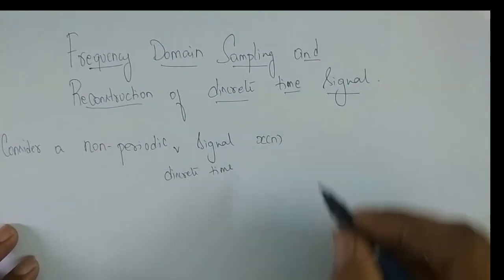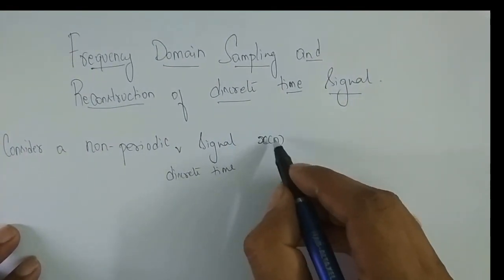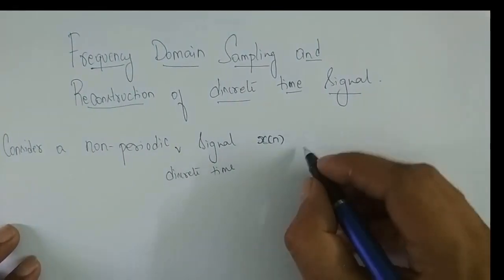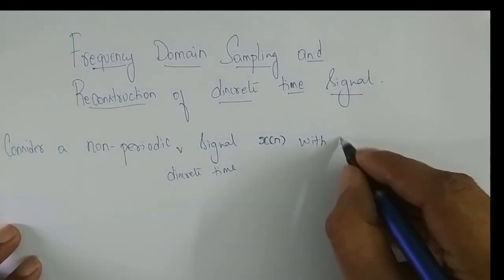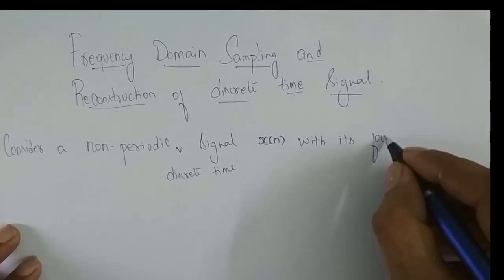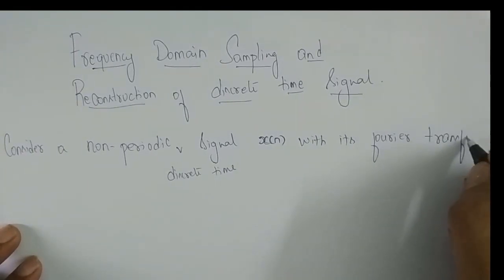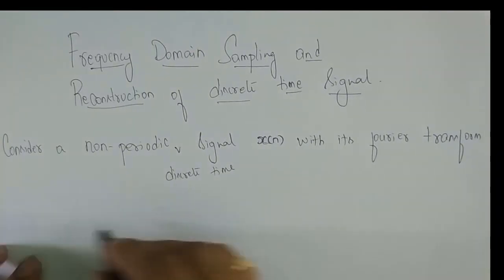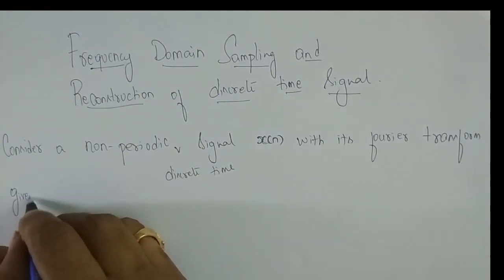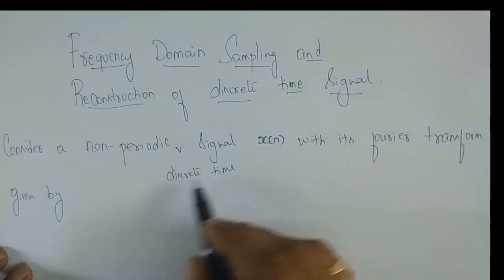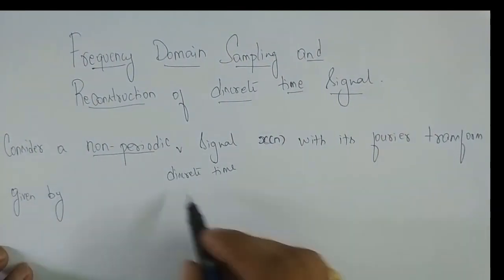We know that the discrete time signal is represented by x of n, with its Fourier transform given by the following. So which signal is this? It's a non-periodic signal, and it's a discrete time signal.